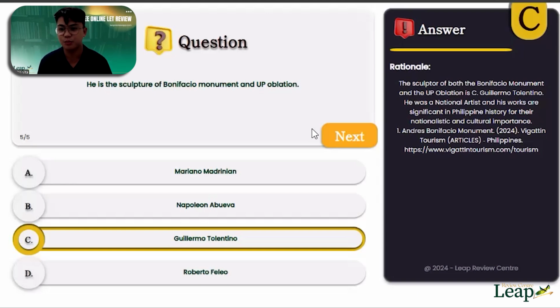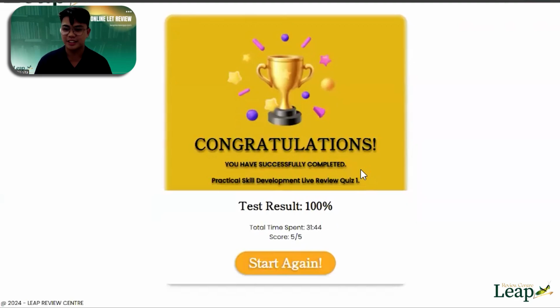Hindi pwedeng 74.9. So, better you get above 75%. May naka 5 over 5 ba? Wala naka 5 over 5. So, at least ngayon, kahit nagkamali kayo na isa, dalawa, tatlo, at least tonight, you learned something and you'll not commit the same mistakes again. Okay? So, that ends our discussion for tonight.